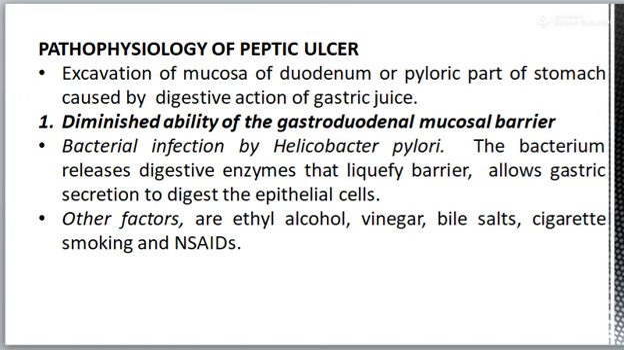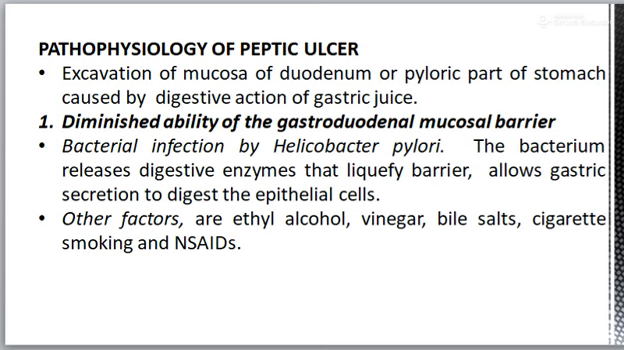Pathophysiology of peptic ulcer. What is peptic ulcer? It refers to the excavation of the mucosa of duodenum or pyloric part of the stomach that is caused by the digestive action of gastric juice. Peptic ulcer can be caused by either of two ways. One is the diminished ability of the gastroduodenal mucosal barrier to protect against the digestive properties of the acid pepsin complex.